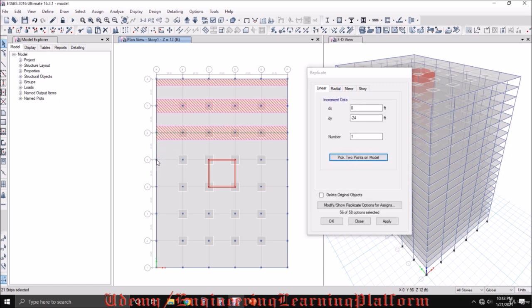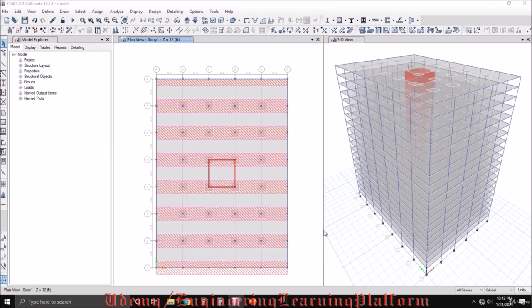I have specified the distance for the replication. Let's say I need 1, 2, 3, 4, 5, and click on OK.